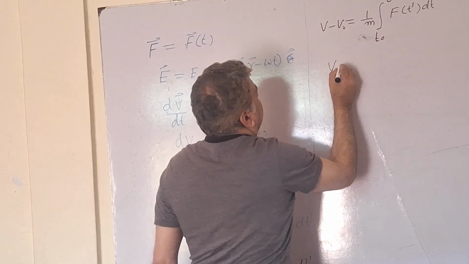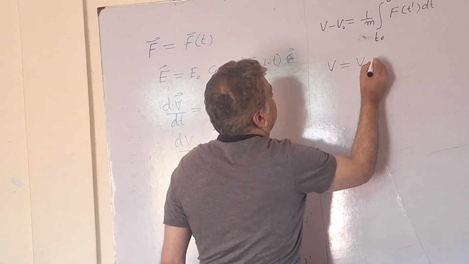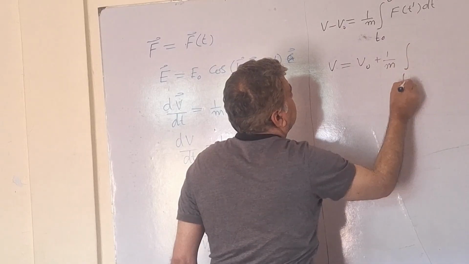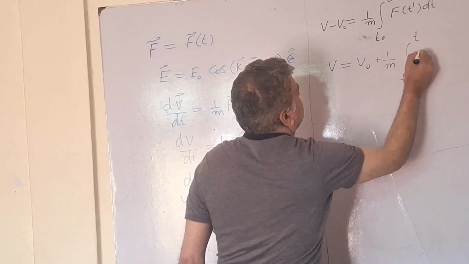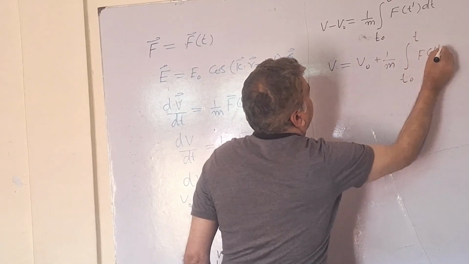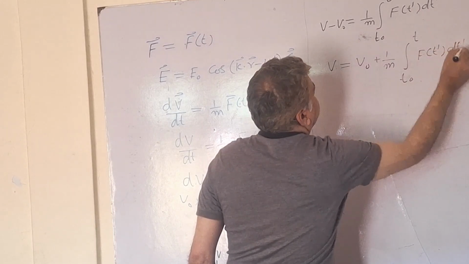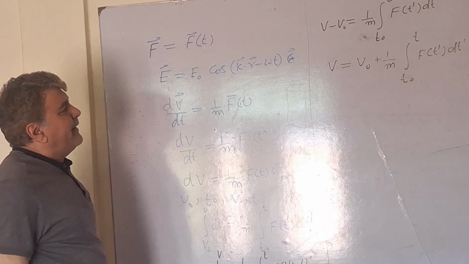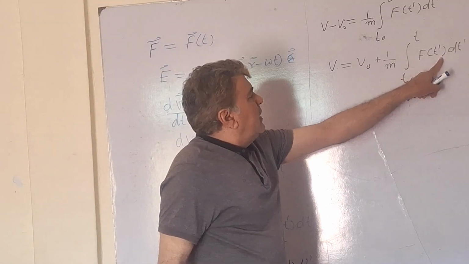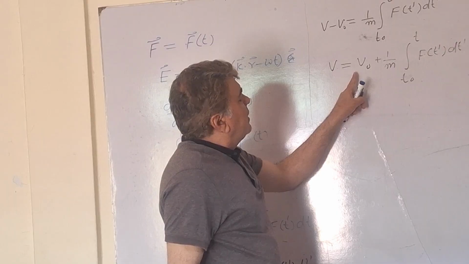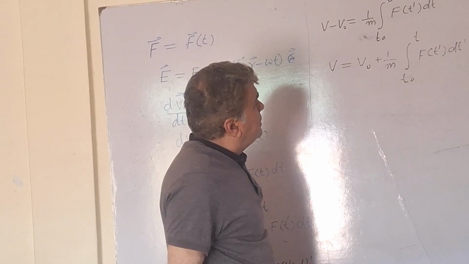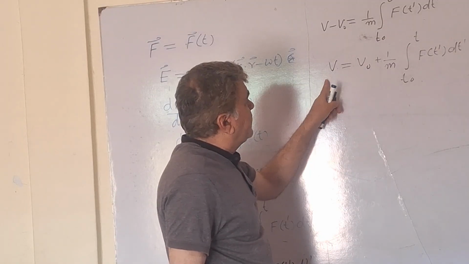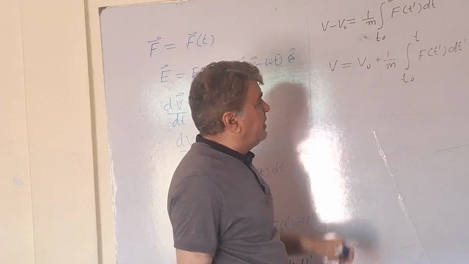Or I can further write this as v equals v naught plus 1 divided by m integral from t naught to t of F of t prime dt prime. This equation gives the velocity at any time t, and this is in fact a general solution for the velocity of a particle under the action of a time-dependent force.